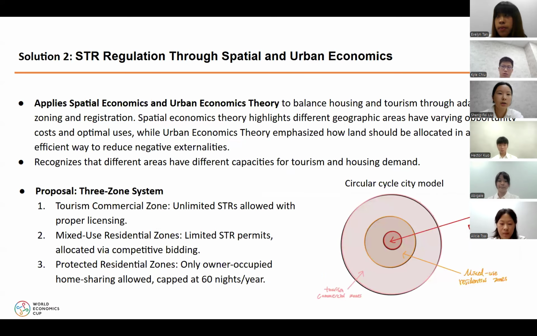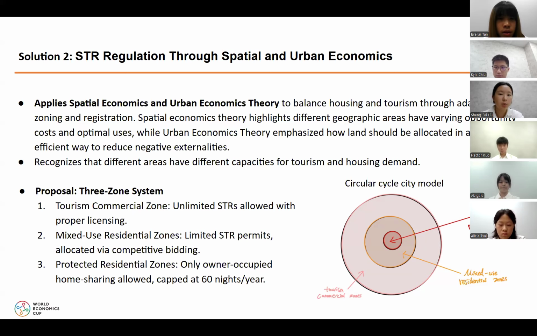Now moving on to the second solution. Our second solution is to shape short-term rental regulation through spatial and urban economic theory. Spatial economics explains how different locations have different opportunity costs and best use. For example, downtown areas may have higher value for tourism, while quieter neighborhoods are better for long-term housing. Urban economics, on the other hand, focuses on using land in the most efficient way to reduce negative externalities, such as rising rent or housing shortage caused by short-term rental.